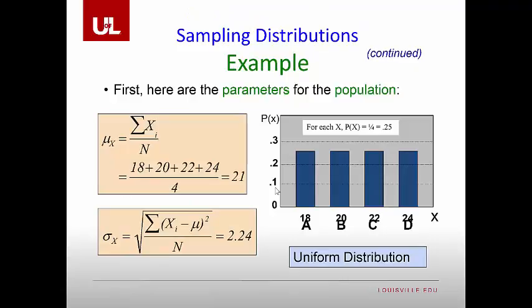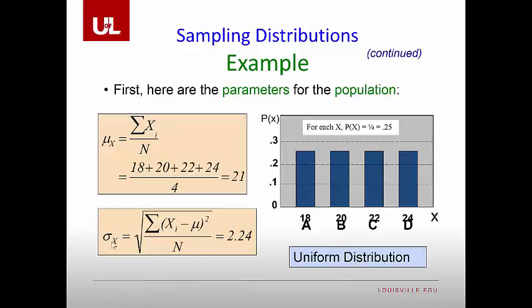So let's do the math. We know that the population mean is going to be 18 plus 20 plus 22 plus 24 divided by 4 because we had 4 individuals. So the population mean will be 21 years old.